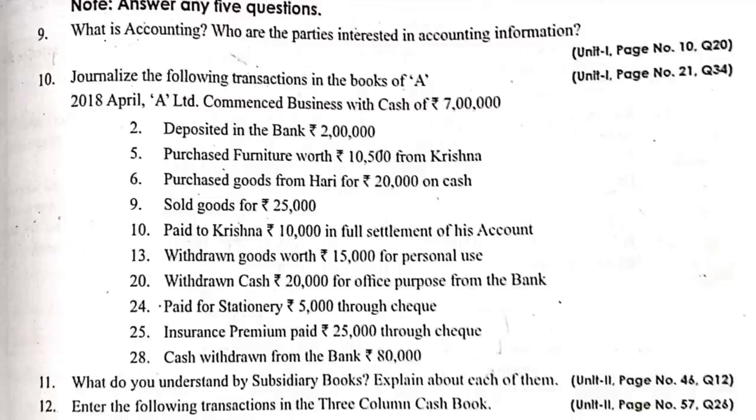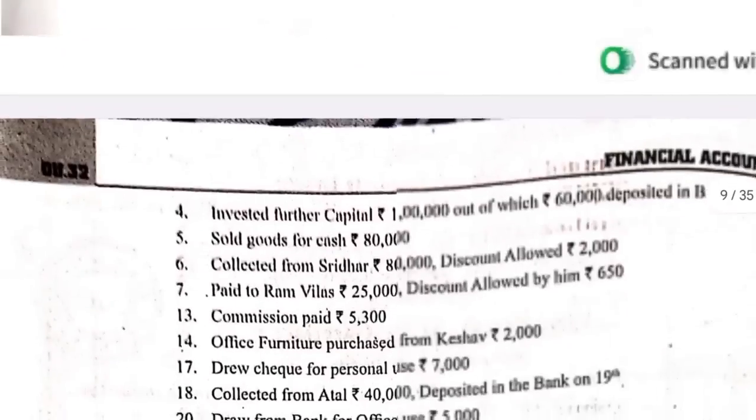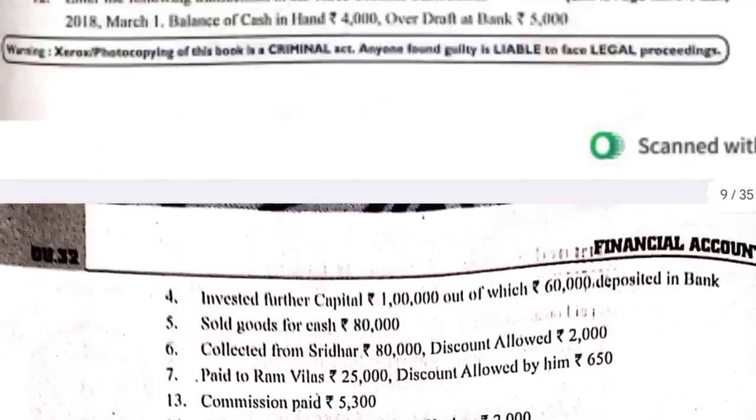Why have we used bank? They have given it through check. Through check we have paid. That's why we have used the word bank. Next, cash withdrawn from bank. When we are withdrawing the cash, is cash coming in or going out? Cash is coming in. So, cash account debit to bank account. Like this, you need to write it. Narration is also compulsory.